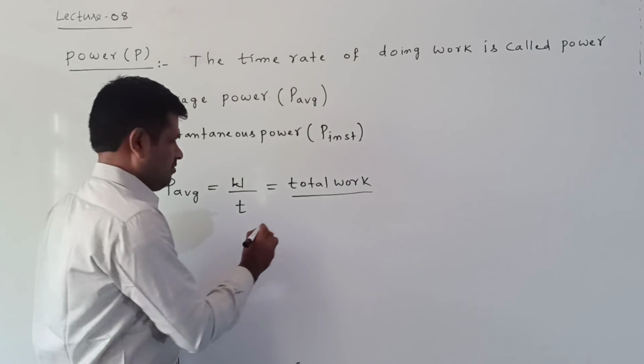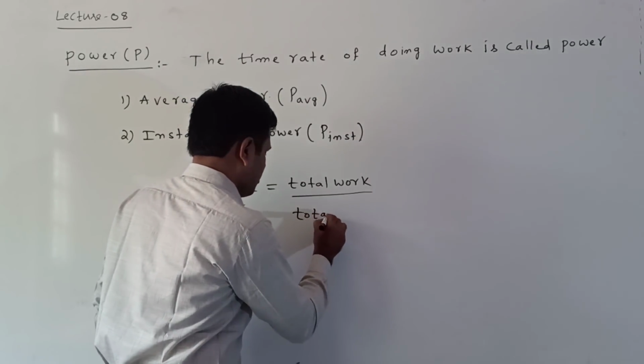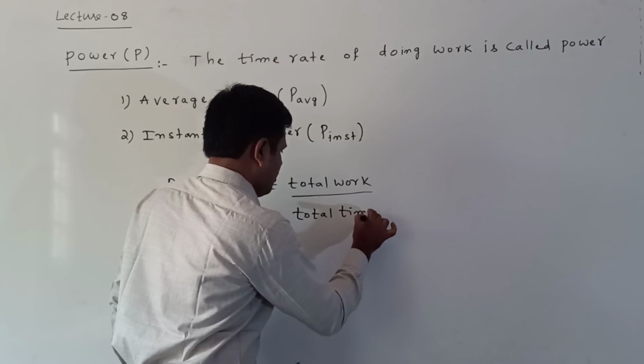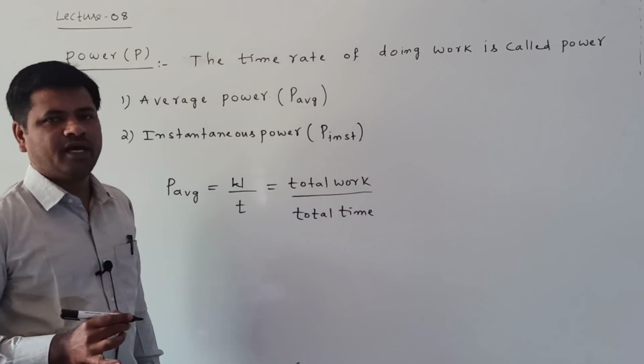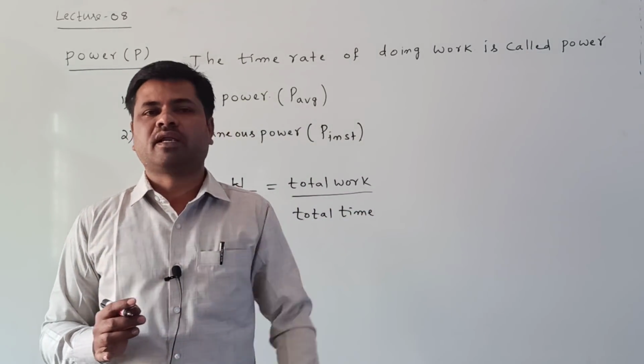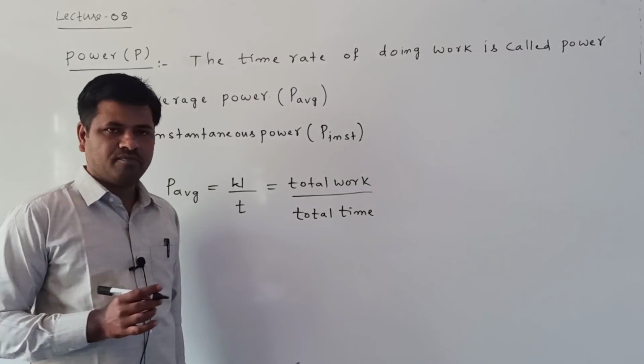This formula we write when considering the total work and total time.